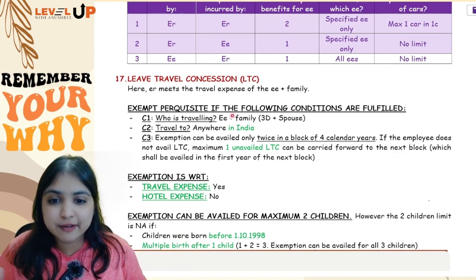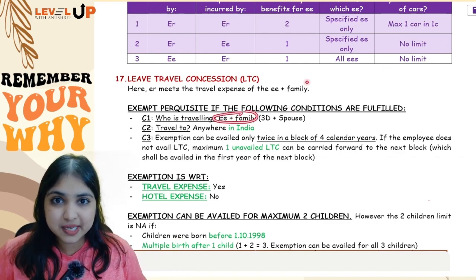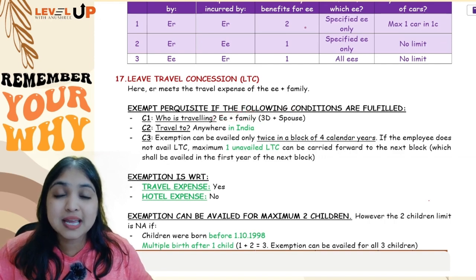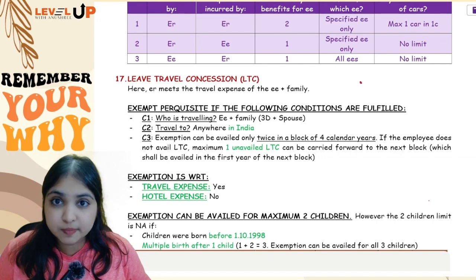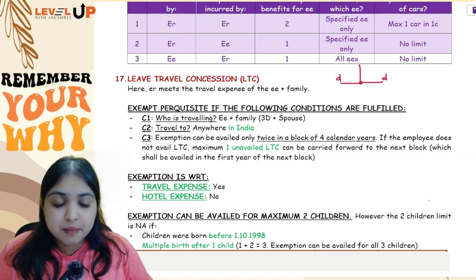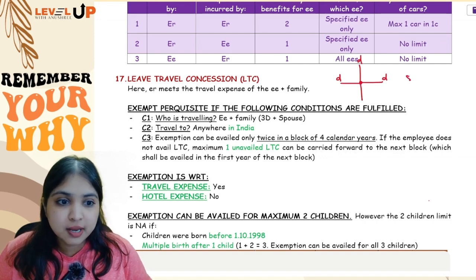First of all, who is traveling? Employee along with his family is traveling. Now family means what? Same thing which we saw in medical bills reimbursement also, 3D plus spouse, which means if I am the assessee, then my dependent brother, my dependent sister, my dependent parents, my children and my spouse.